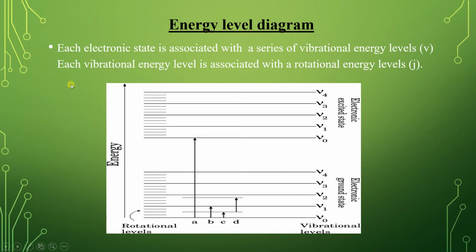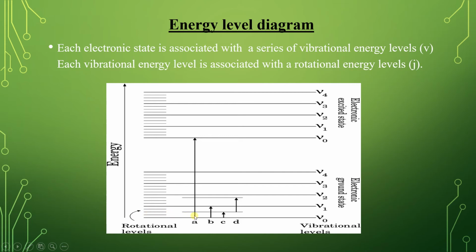Then again, each vibrational energy level is associated with rotational energy levels, that is J. Here each vibrational energy level is associated with small lines. These are rotational energy levels. So an electronic energy level is accompanied by both vibrational energy levels and also rotational energy levels.